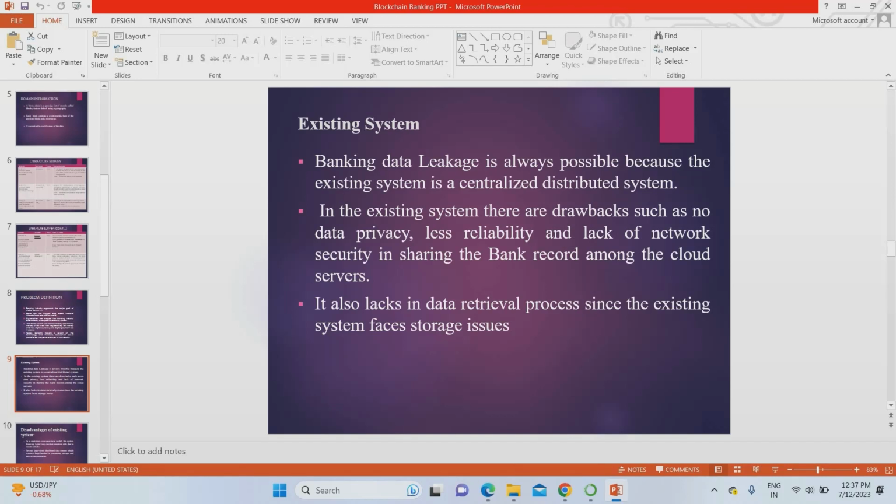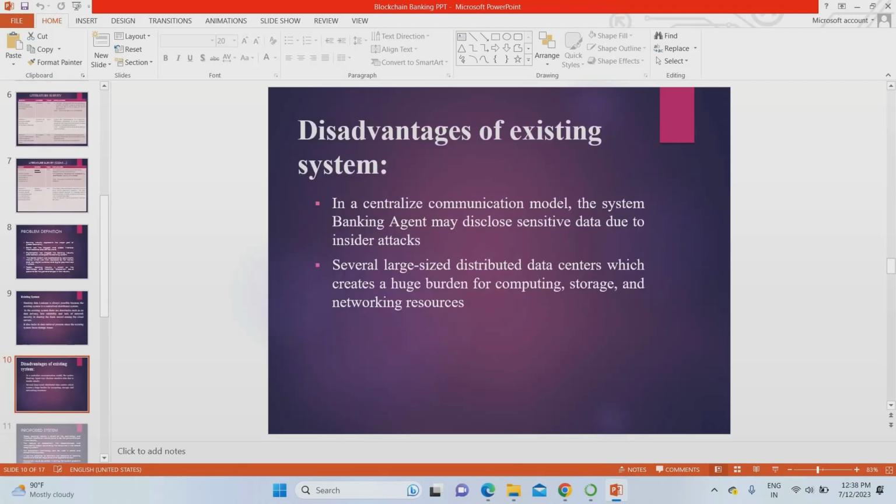Also, in the database, if person A transacts to person B, all the data is stored under the names A and B. So if someone hacks the database, they come to know that person A transferred this amount to person B on this date. Everything they can access. That is the major problem here. Those data are stored as plain data. There is no security involvement. So for overcoming that issue, we go for the proposed system.